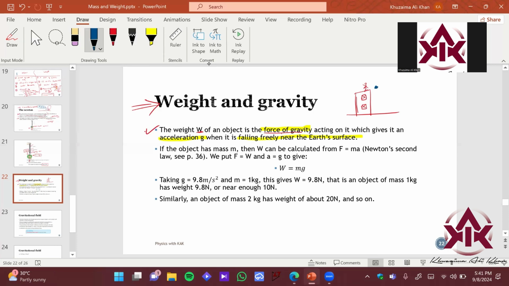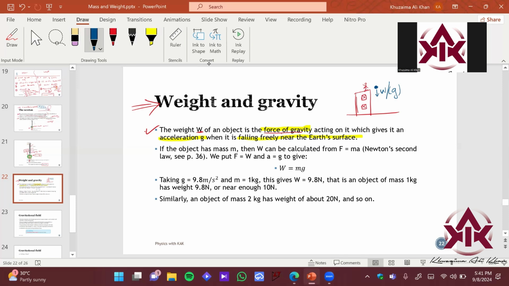Since the ball is falling freely, we are not applying any force on it. It's completely falling under gravity. The only force acting on it is its weight, and it is falling at an acceleration equal to gravity. This is called free fall motion, and that can be used to find the equivalent weight of this particular body.